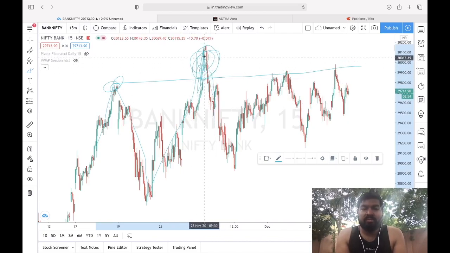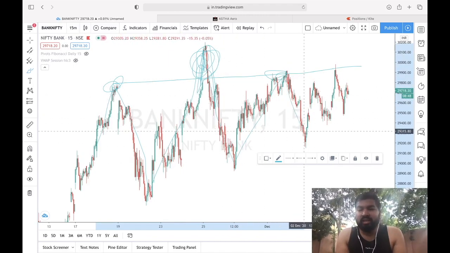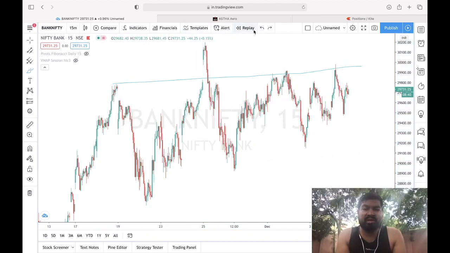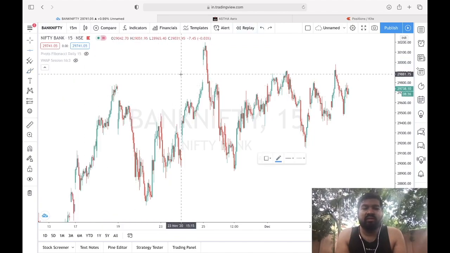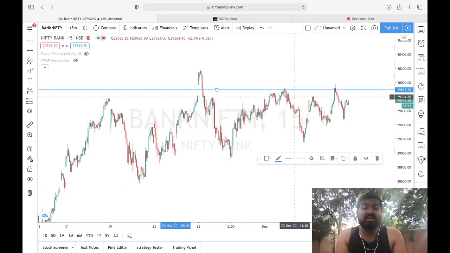Actually this was a gap up, but it fell and closed below, and then a downfall, and then an up move again to the same level, and then downside again today from the same level. From this we can understand that this is a very important level. Here it is a huge resistance level.